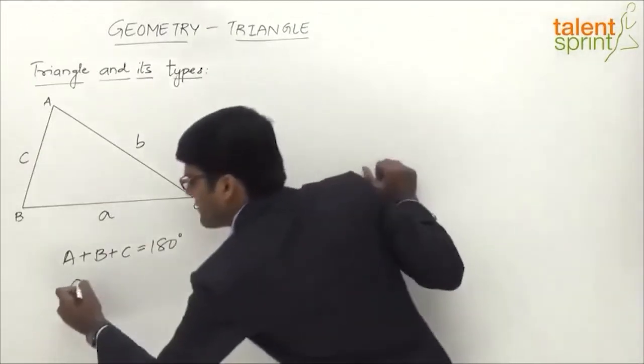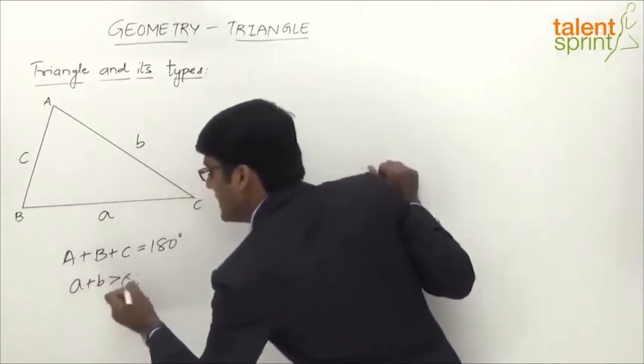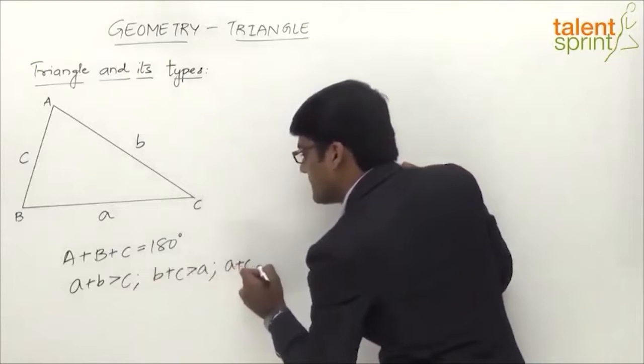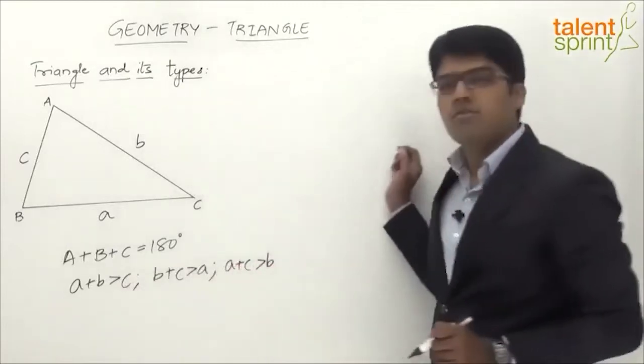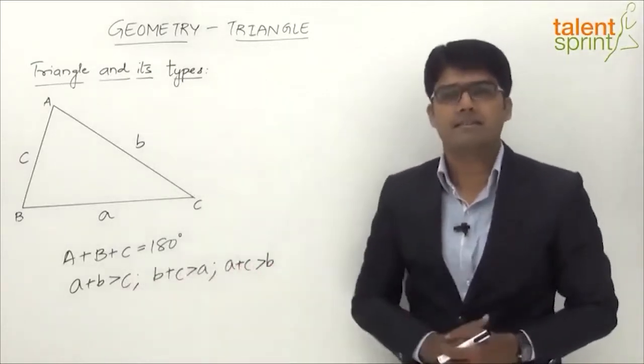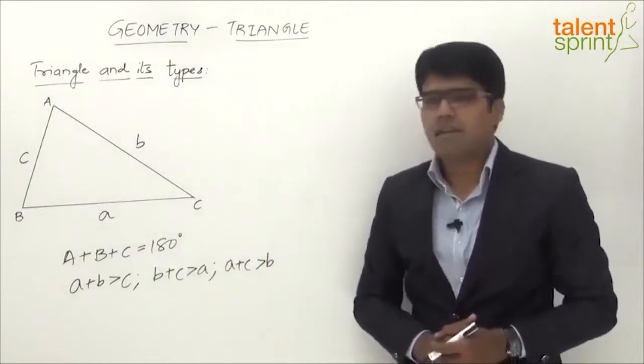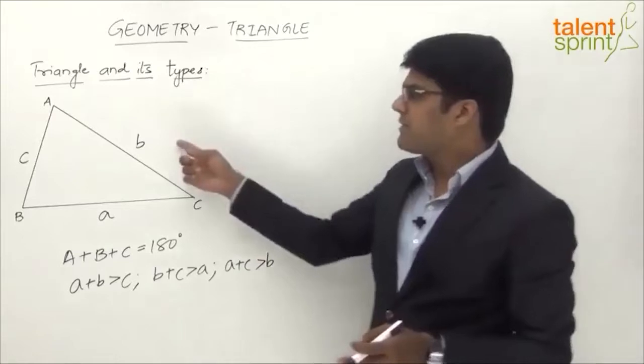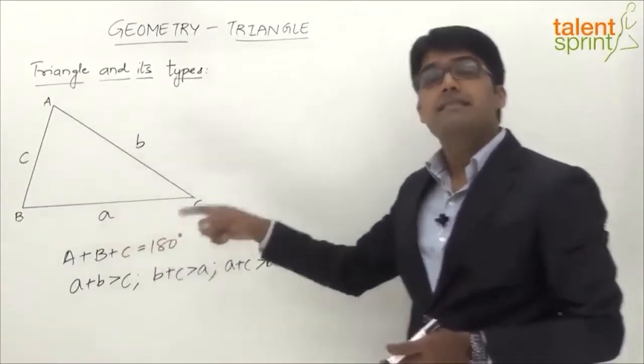So we can say A plus B is greater than C, and B plus C is greater than A, and A plus C is greater than B, right? The sum of the two sides is always greater than the third side. And in a similar way, the difference of the two sides is always lesser than the third side. If you take the difference of any two sides of a triangle, it will be lesser than the third side.